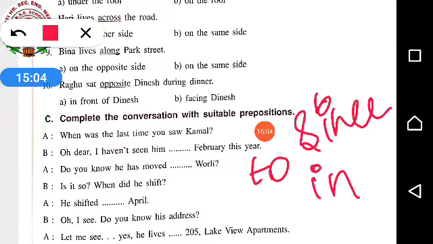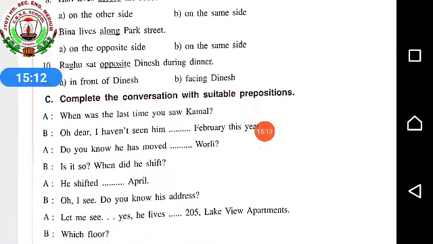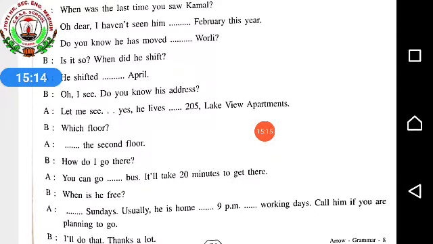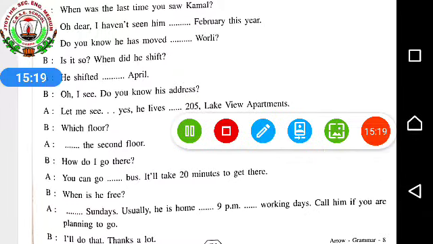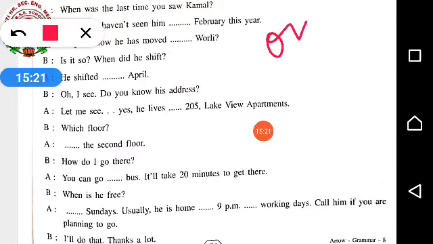Do you know his address? A. Let me see. Yes, he lives in 205 Lakeview apartment. B. Which floor? A. On the second floor. B. How do I go there? A. You can go by, किससे जाएंगे? बस से. By bus. You can go by bus. It will take 20 minutes to get there.